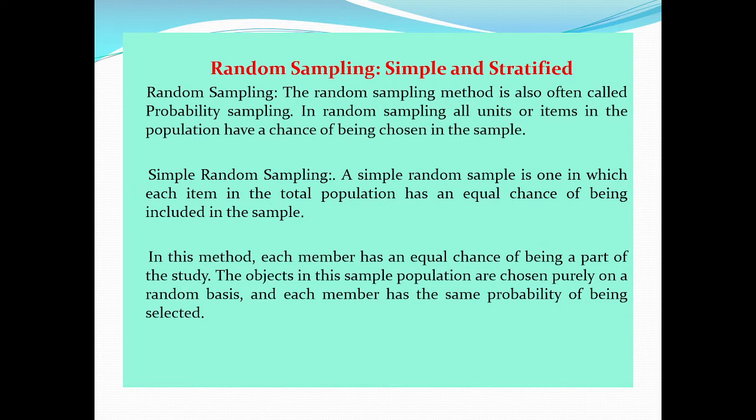Simple random sampling. A simple random sample is one in which each item in the total population has an equal chance of being included in the sample. In this method, each member has an equal chance of being selected in the study. The objects in the sample population are chosen purely on a random basis, and each member has the same probability of being selected.